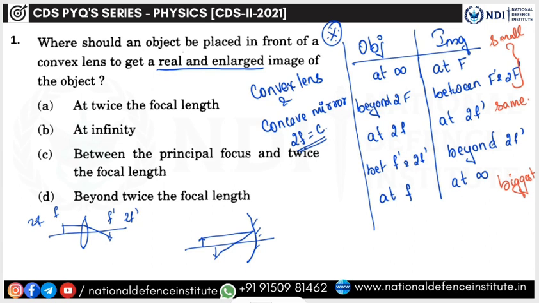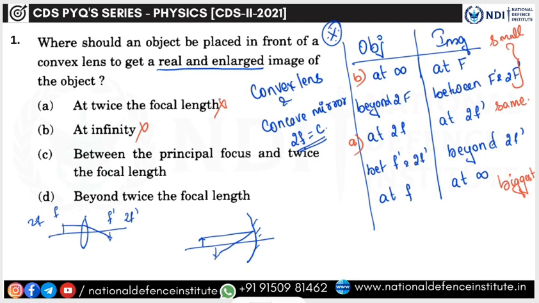So where should an object be placed in front of the lens to get a real enlarged image? Look at the options. If you place it at twice the focal length, that is option A, you are getting the same size, so this cannot be your answer. Option B: if you place the object at infinity, you are going to get a very small image, so this is also not an option.